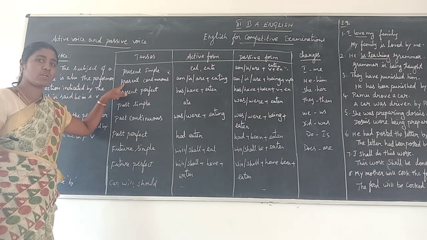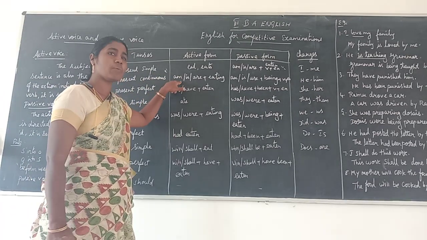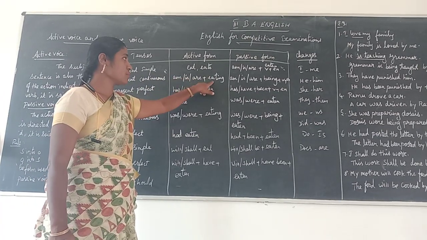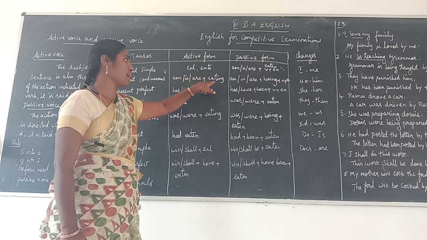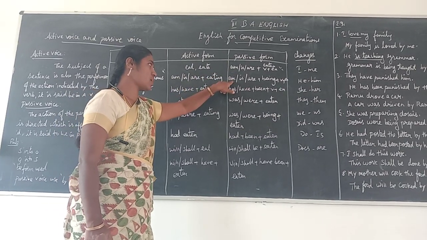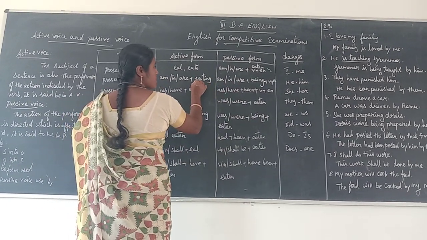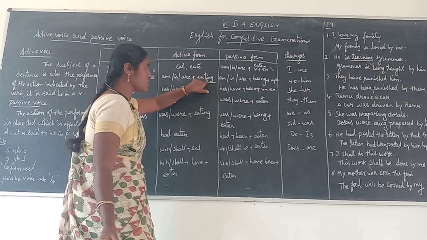In present continuous tense, you must use a be-form verb and then the main verb. Eat changes into eating. In passive voice, am, is or are, because here you are using the continuous ing verb.